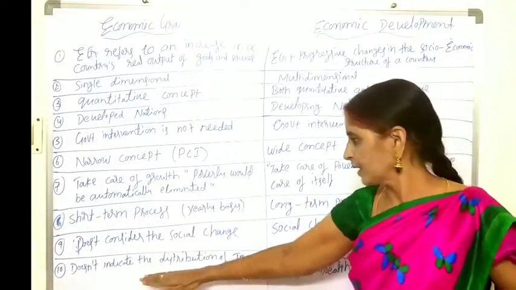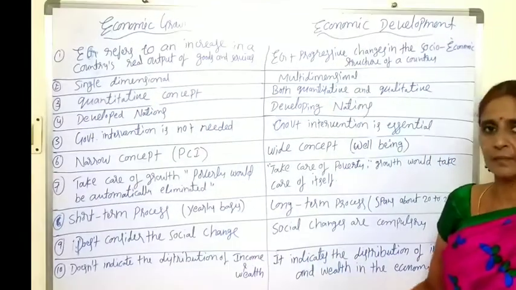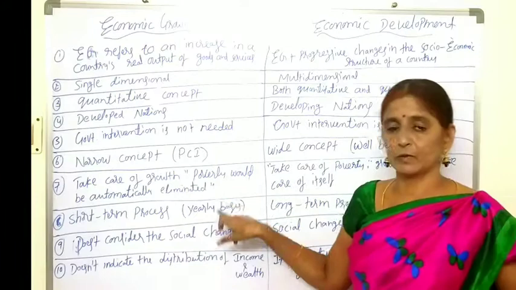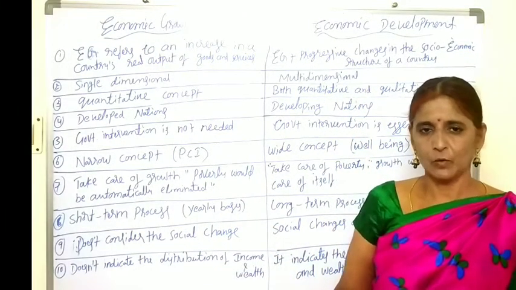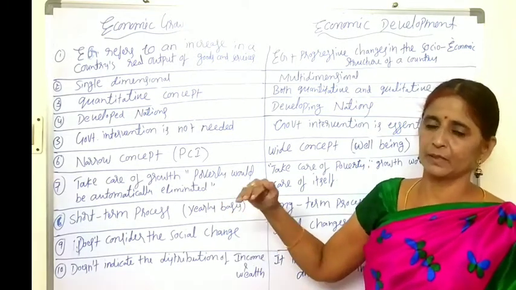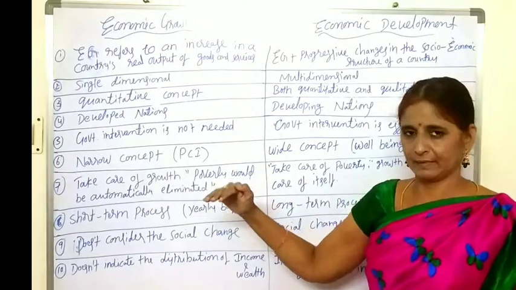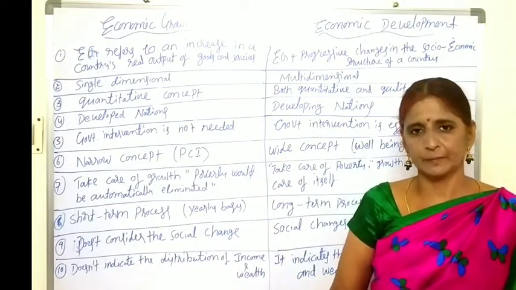Next one, growth doesn't indicate the distribution of income and wealth. As children, it only studies the production aspect. Is the economy producing more output or less output? Whatever it may be is studied by growth. If the economy is producing more output, yes, it is achieving growth. But what about the distribution aspect?